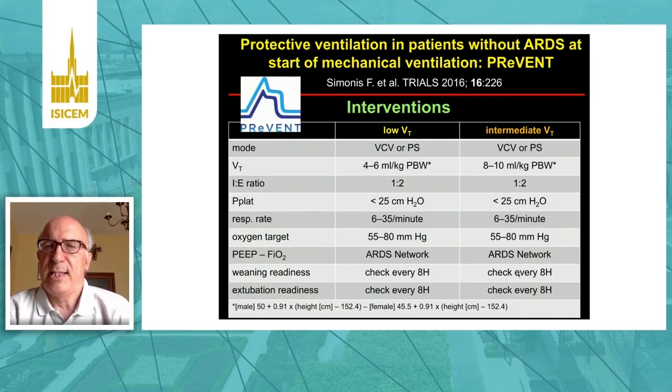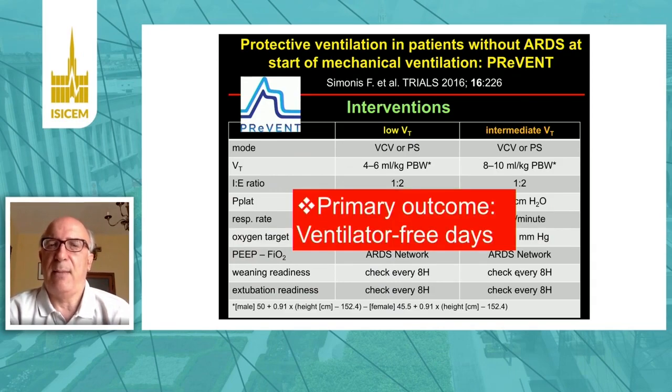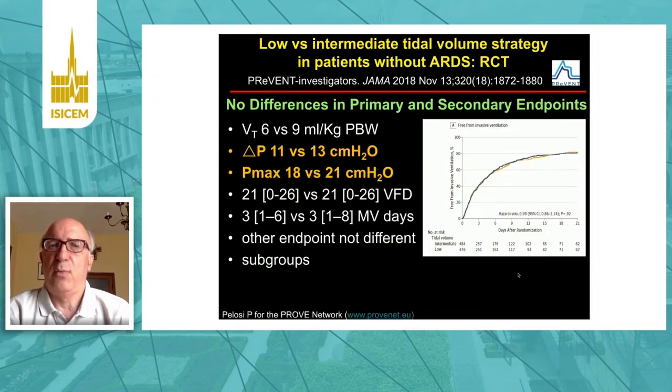We launched a few years ago a large randomized controlled trial looking at low or intermediate tidal volume, 4 to 6 milliliters per kilogram predicted body weight versus 8 to 10 milliliters per kilogram predicted body weight, on major clinical outcomes in patients without ARDS. The primary outcome was ventilator-free days. What we found was that there was no difference in primary versus secondary endpoints, with a difference between 6 to 9 milliliters per kilogram predicted body weight.